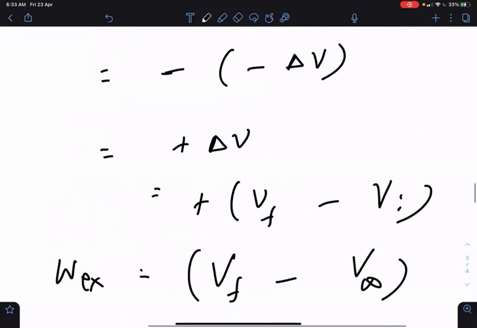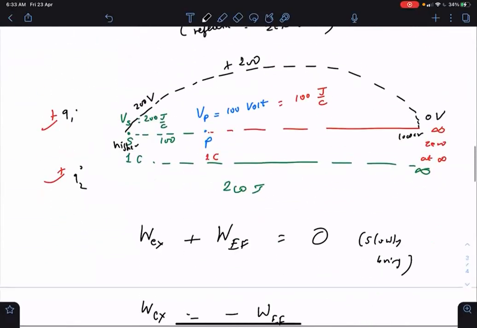Which means if you really want to bring that 1 coulomb to S in the presence of Q1 and Q2, this 1 coulomb won't just come near them, because Q1 and Q2 are repelling it. So if you are bringing 1 coulomb slowly from infinity to S, then you have to do work. The electric field is repelling, so it does negative work, and you do positive work.